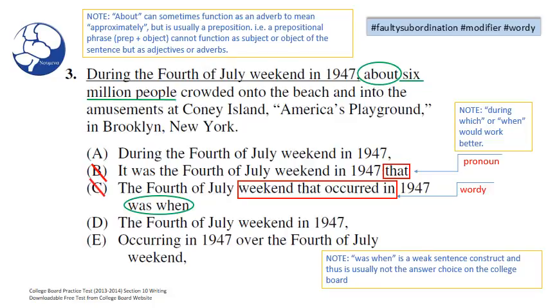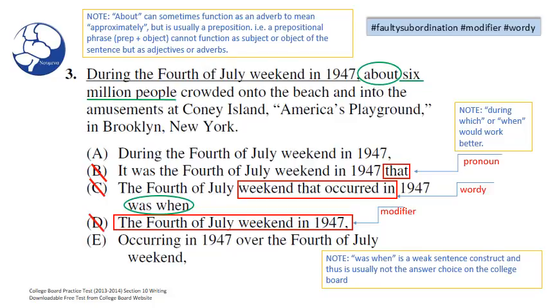Moving on to D, we have the 4th of July weekend in 1947. Here, this phrase is acting as an appositive, but we have a modifier error because why? This cannot appropriately modify 6 million people. The 4th of July weekend in 1947? No, it can't. So we have a modifier error in D. Let's go ahead and eliminate D.